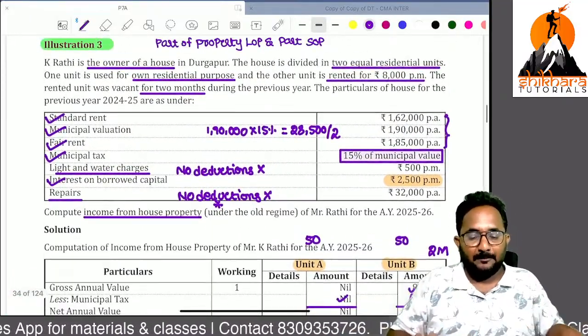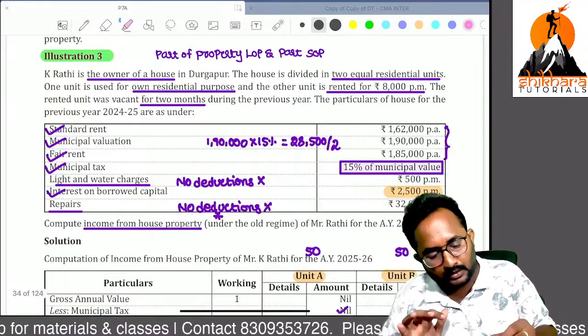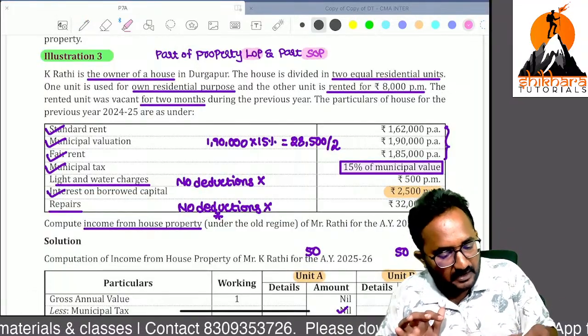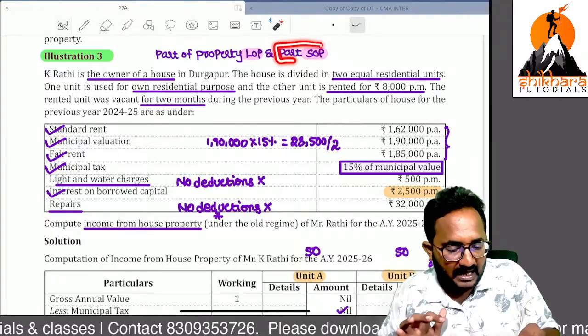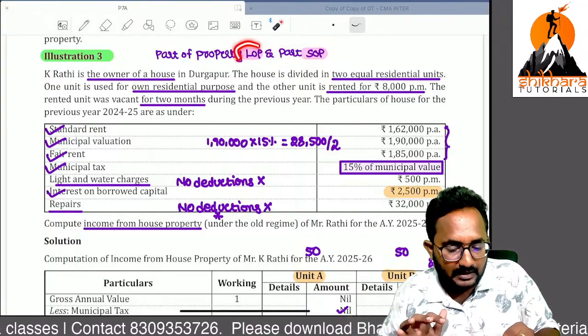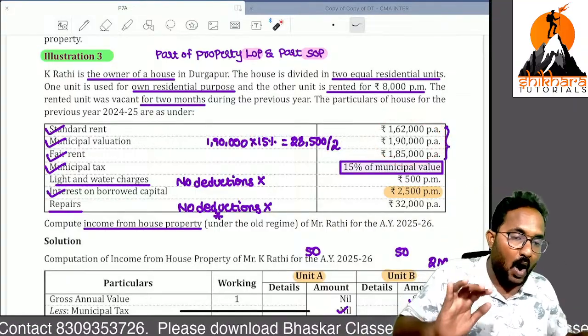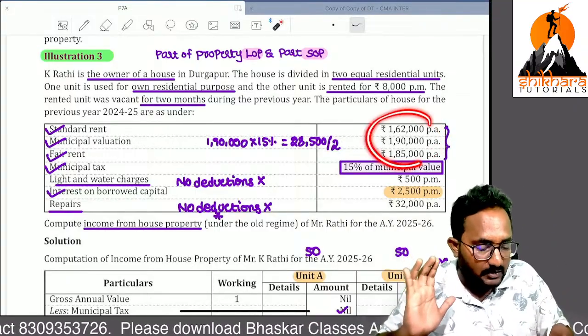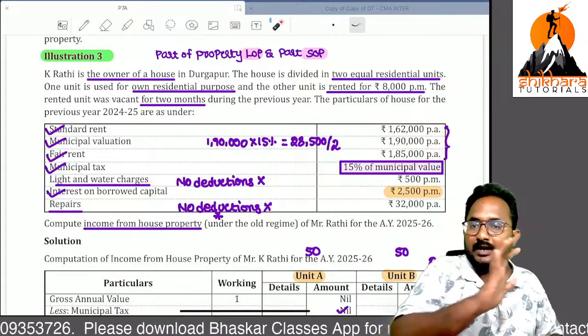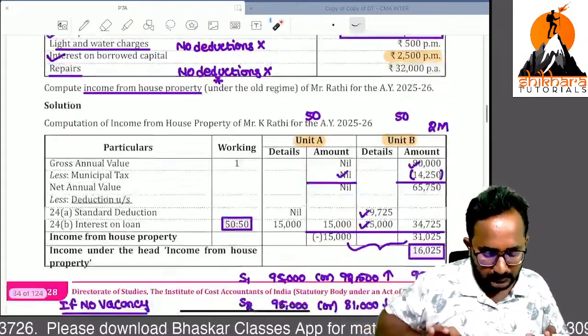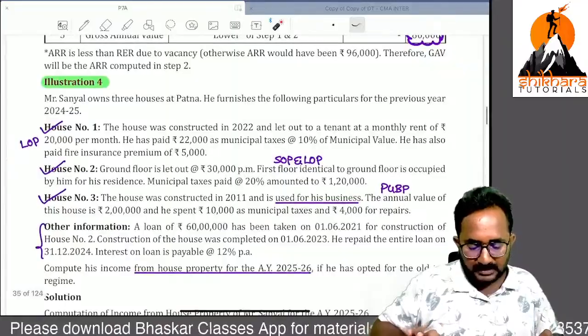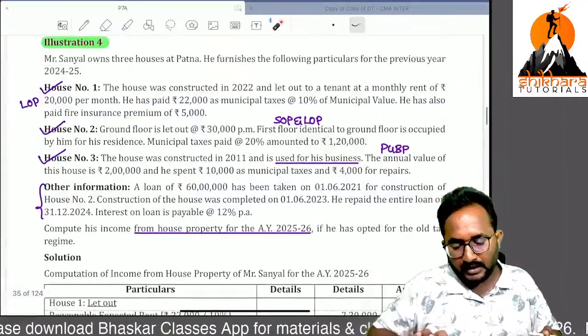Sir, if any part of the property is let out and part of the property is self-occupied, the self-occupied answer is very easy. But while you are calculating GAV of the let out part, you have to apportion all these values for computing the GAV. Clear? And you can do some more questions also in that.